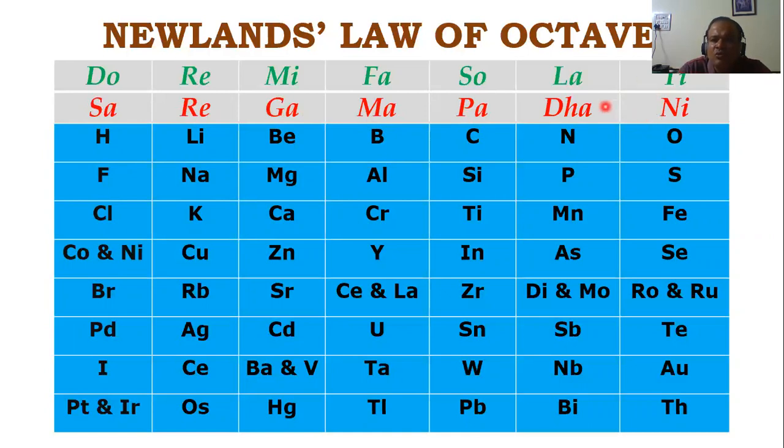So the eighth swar again is what? Sa. And what is the first swar? It is sa. So can you see the first swar was sa in Indian music, and the eighth swar also is sa. Sa re ga ma pa dha ni sa. So that's what he meant. Just as the first swar and the eighth swar are similar, so also the first element and the eighth element will have similar properties. I hope it is clear to all of you.